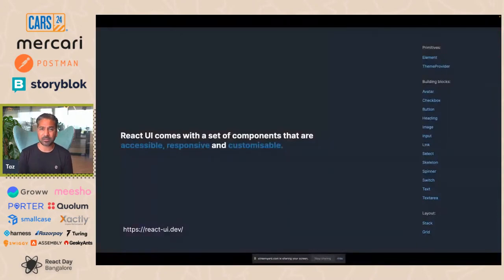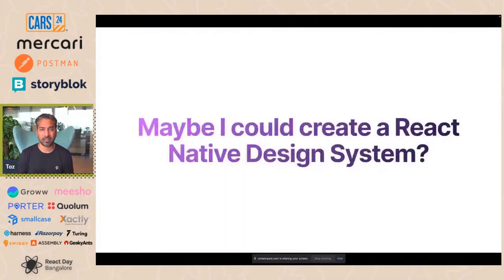So this sounds like exactly what I want, but it's built for web. So maybe I could take this and create a React Native design system using this. Maybe those layout constructs would help me with my responsiveness in my React Native application. So I tried doing exactly that. And after a bunch of trial and error, I finally got something working.